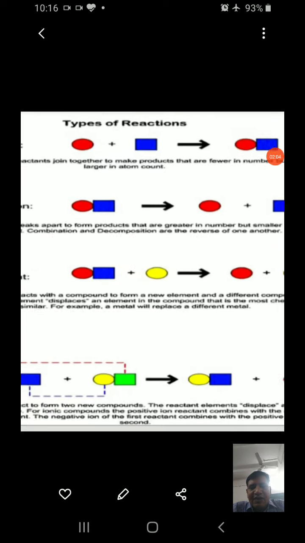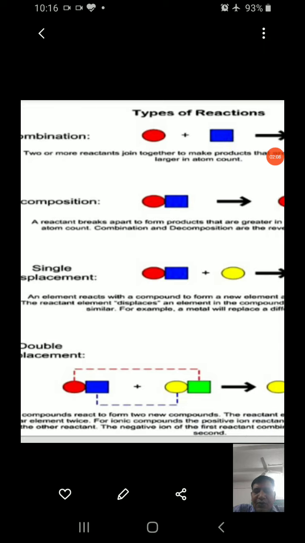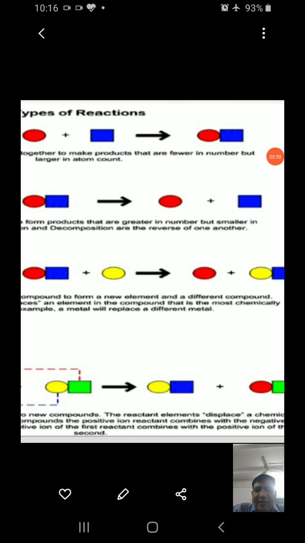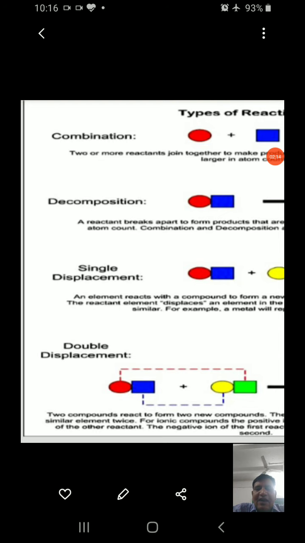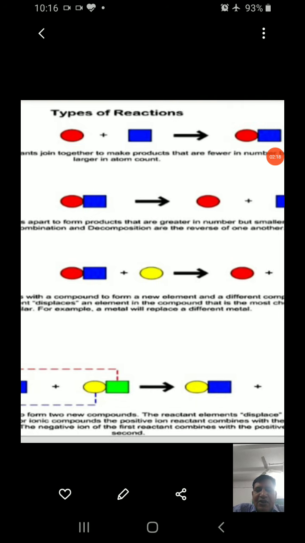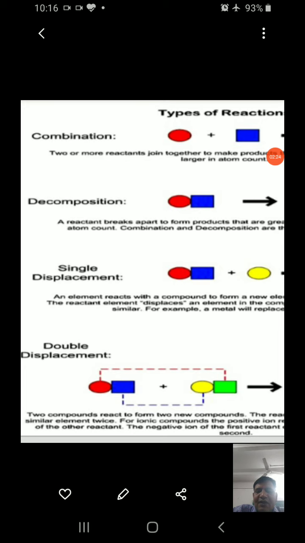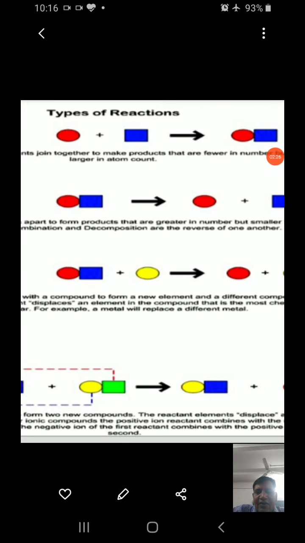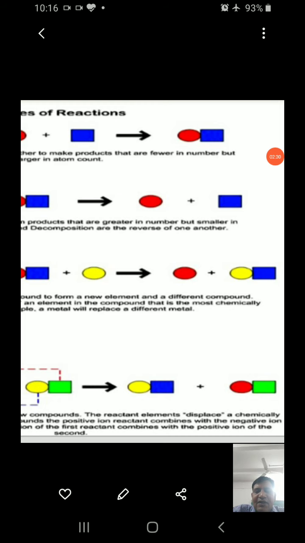In double displacement, two compounds react to form two new compounds. The reactant elements displace a chemically similar element twice. For ionic compounds, the positive ion of one reactant combines with the negative ion of the other reactant. The negative ion of the first reactant combines with the positive ion of the second.